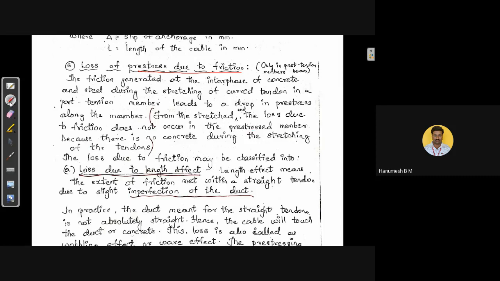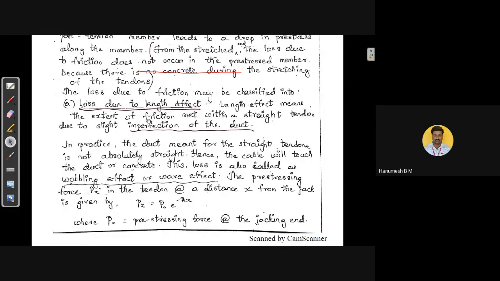Now, first we shall go with the length effect. The loss due to friction may be classified as loss due to length effect. Length effect means the extent of friction met within the straight tendon due to slight imperfection of the duct. Slight imperfection of the duct means, say the duct that you have provided is not at the same level throughout the span. It is going to vary. The duct that you have provided for passing of the cables is going to vary.